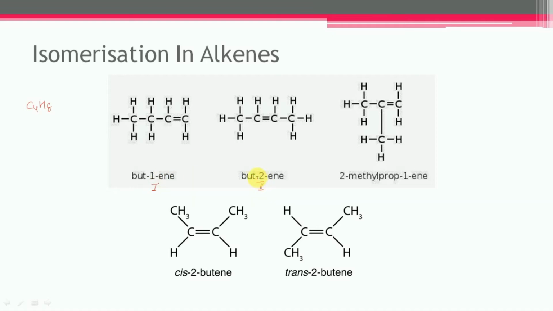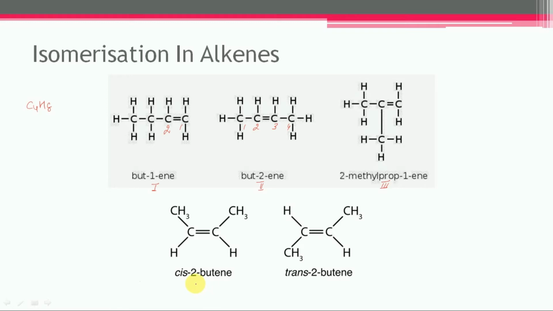The but-1-ene and but-2-ene are position isomers. In this case, the position of the carbon-carbon double bond is between carbon number 1 and 2, and in this case the position of the carbon-carbon double bond is between carbon number 2 and 3. Now the structure number 3. If we compare structure number 1 and 3, and structure number 2 and 3, then structure number 1 and 2 are the chain isomers, while structure number 3 is the branched isomer.